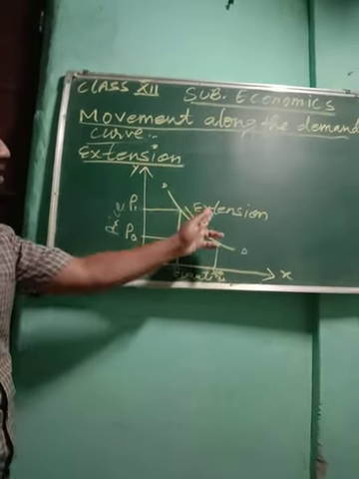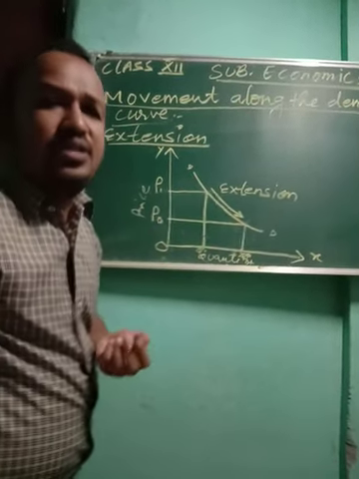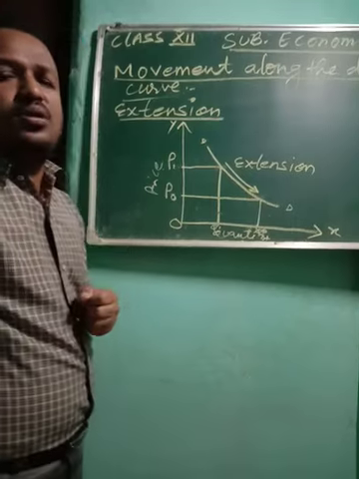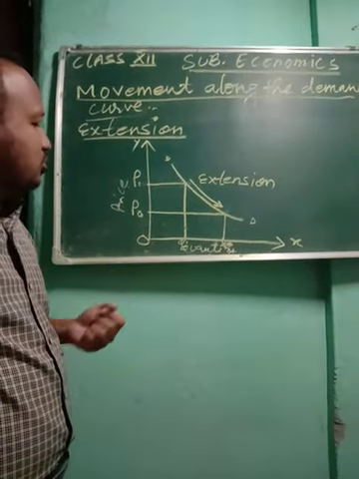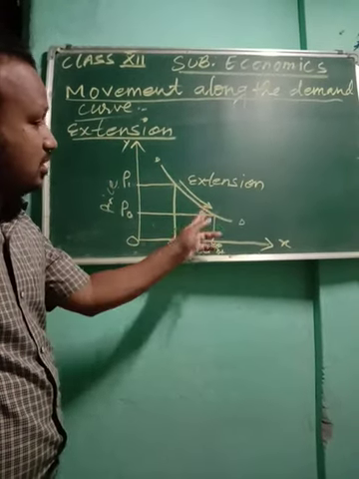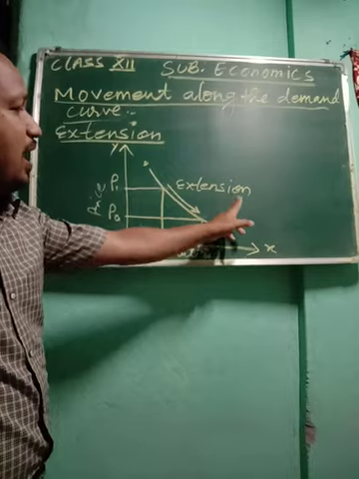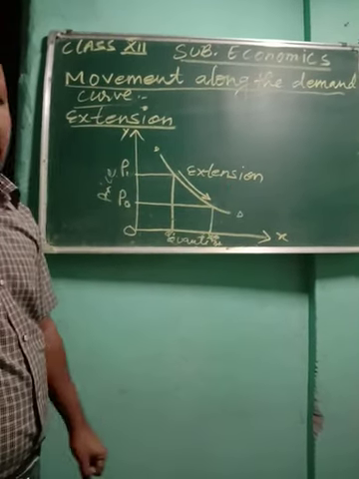So you see, extension means, for any commodity, X commodity or Y commodity, whatever is consumed by a consumer, when price decreases, they tend to buy more. So this phenomenon is considered to be the extension of your demand.